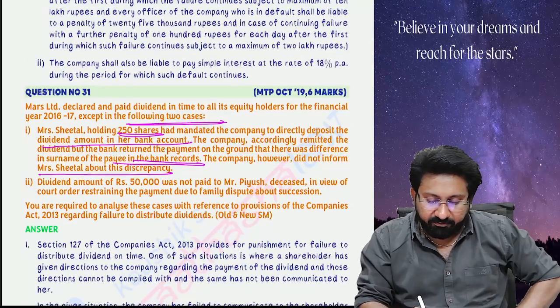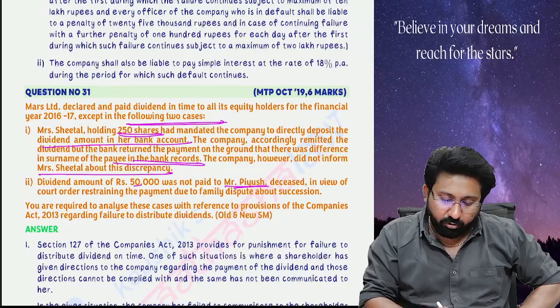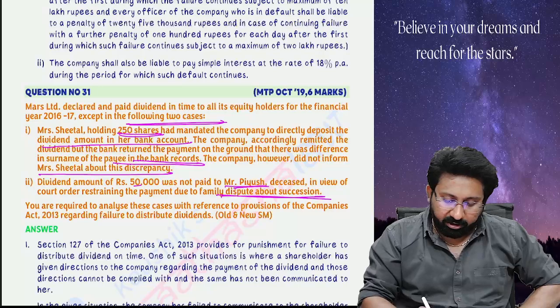The dividend amount of 50,000 was not paid to Mr. Piyush, deceased, in view of a court order restraining the payment due to the family dispute about succession. You are required to analyze the cases.